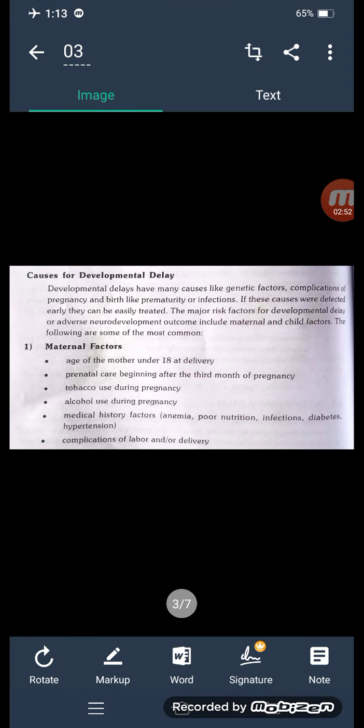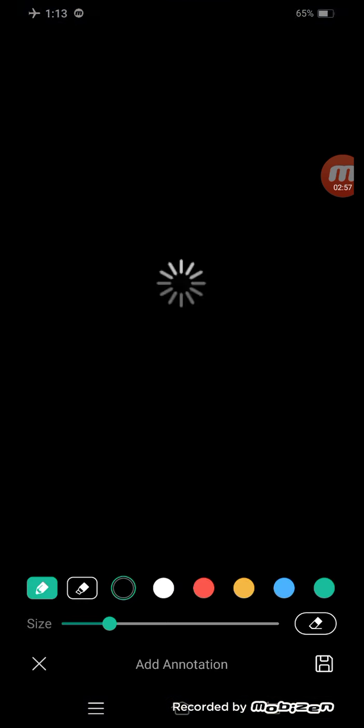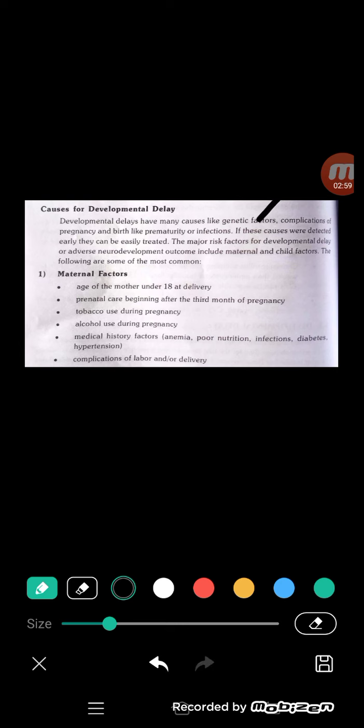And the next one, causes of developmental delay. What are the causes? Developmental delay has many causes. Number one is genetic factors, then pregnancy complications, prematurity, infections, and any other conditions presented in the baby or in the mother. When these symptoms are present in the body, they lead to developmental delay. If these causes are detected early, they can be easily treated. So how to treat it?